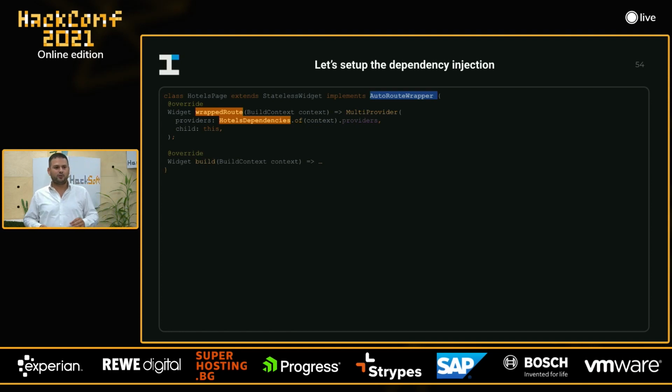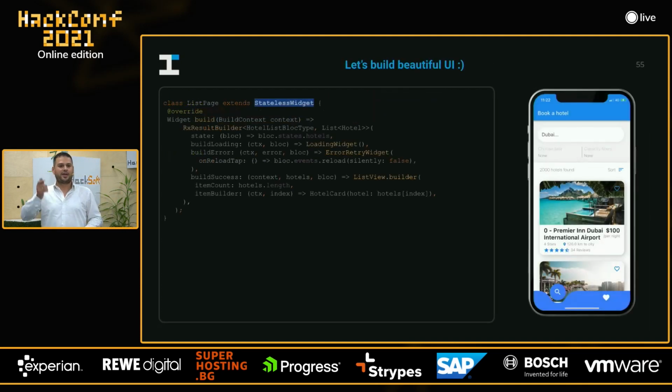Okay, we have hotels page, which of course is a stateless widget, which implements an interface from the auto_route, which is called AutoRouteWrapper. We must implement then wrappedRoute, and what we do here, we just provide the DI that we have configured already. Okay, so Flutter, it's about building UIs, right? So let's build that beautiful UI.